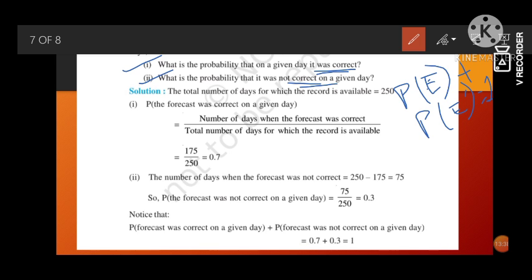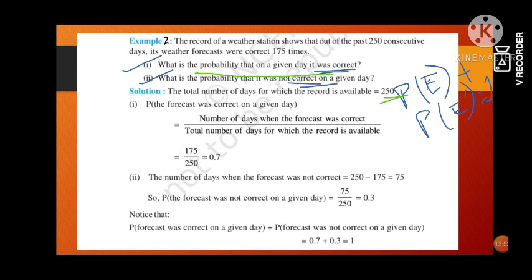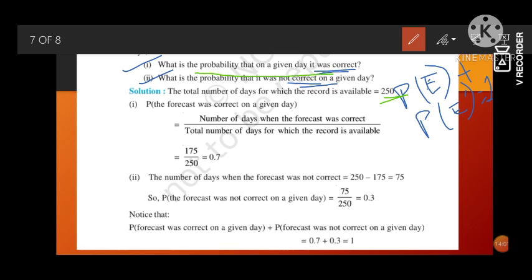So the total number of records is 250. First we are going to find the probability that it is correct. The number of times it is correct is given in the last line of the question: its weather forecasts were correct 175 times out of 250. So the correct forecast will be 175 out of 250, that is 0.7.